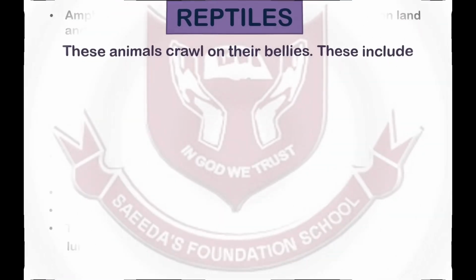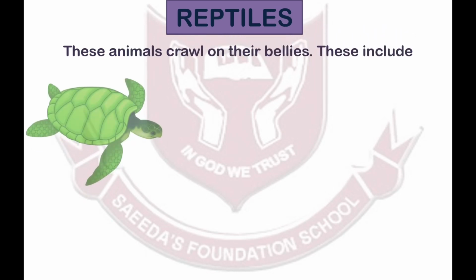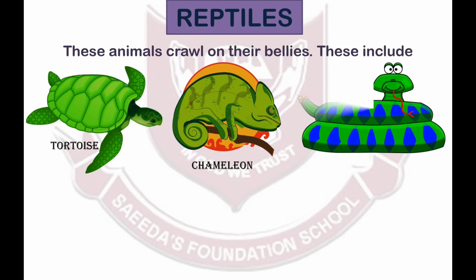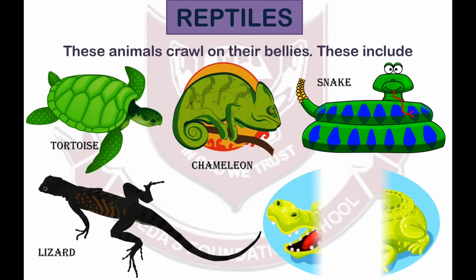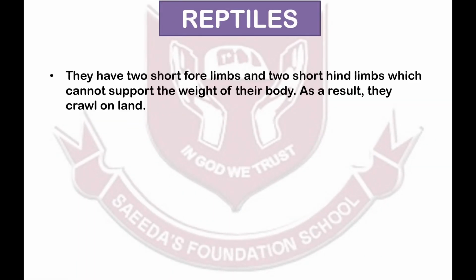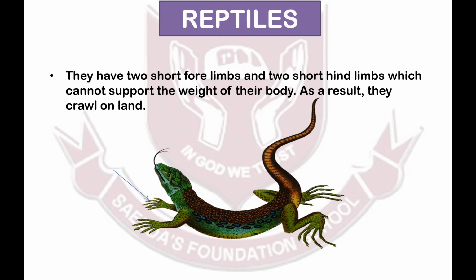Now reptiles. These animals crawl on their bellies. These include tortoise, chameleon, snake, lizard, crocodile, etc. Reptiles have 2 short forelimbs and 2 short hind limbs, which cannot support the weight of their body and hence they crawl on land.